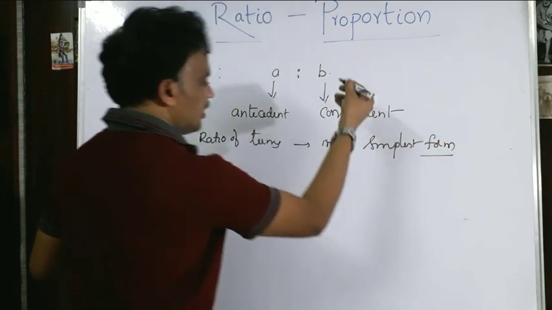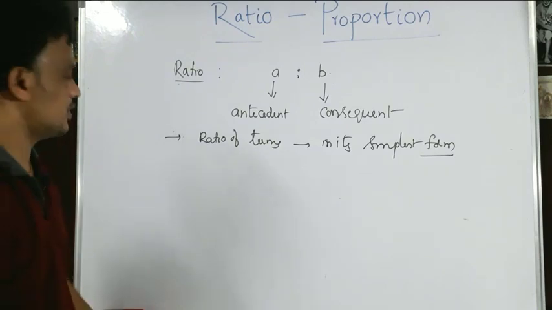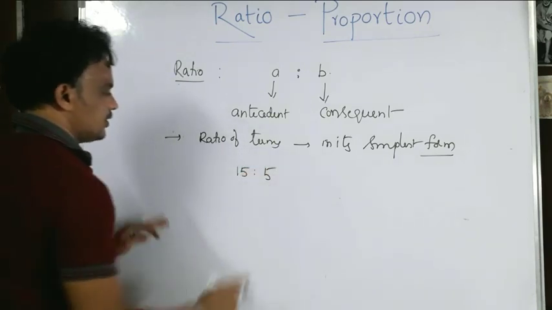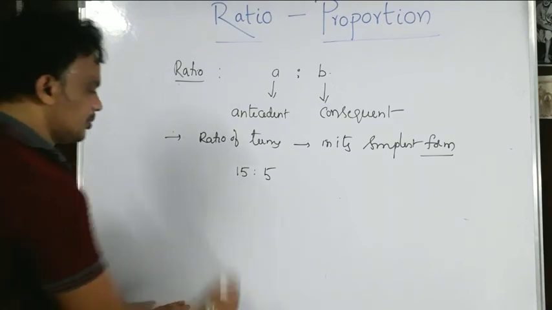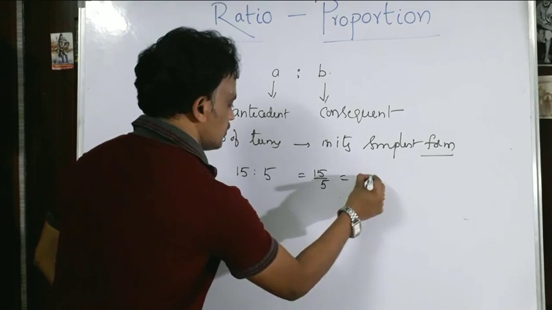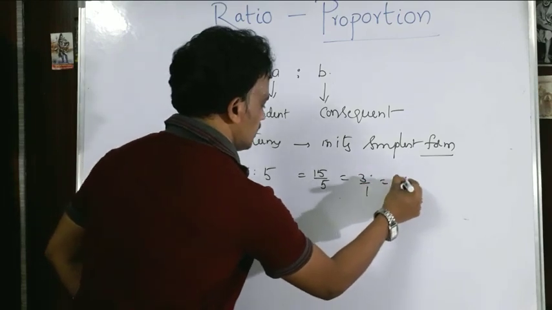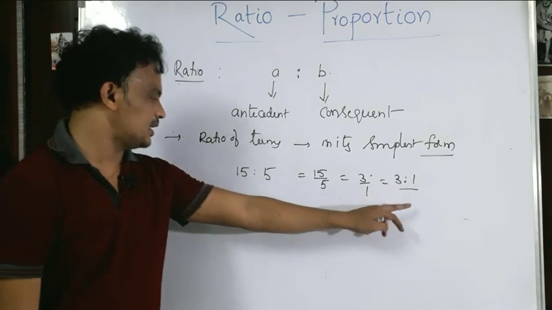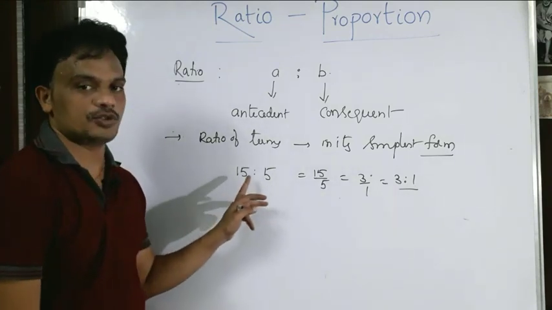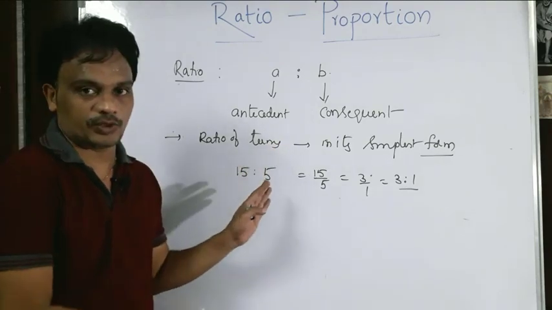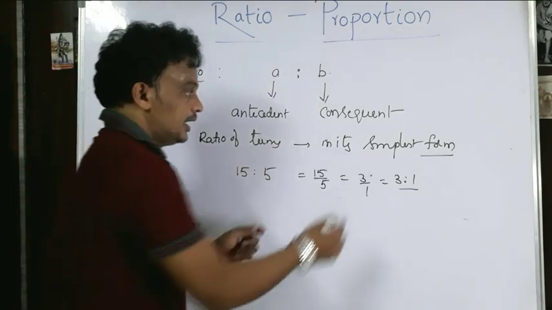Write the ratio of the terms always in its simplest form. Suppose one ratio is given like this, 15:5. That means 15 is compared with 5, which we can write as 15/5, which is 3/1, that means 3:1. Yes, that 3:1 is the simplest form of 15:5. Generally, the ratio of the terms we always represent in its simplest form.